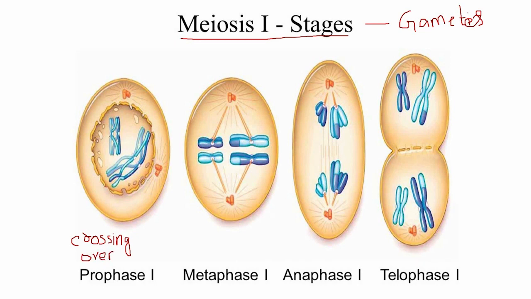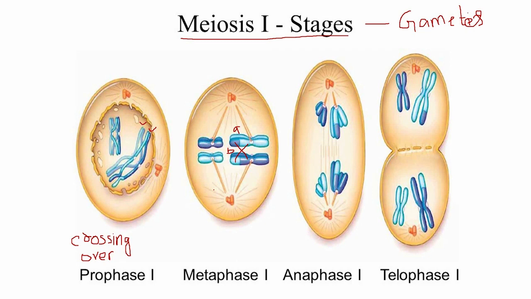You can say that a part of one chromosome will attach itself to the other chromosome. Here, as you can see very clearly in metaphase, part of chromosome A has been exchanged with part of chromosome B. This exchange of genetic material gives rise to variations in the new generation. Whereas in mitosis, there was no phenomenon of crossing over.